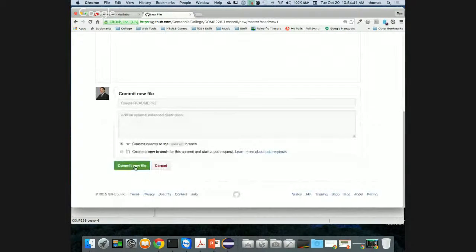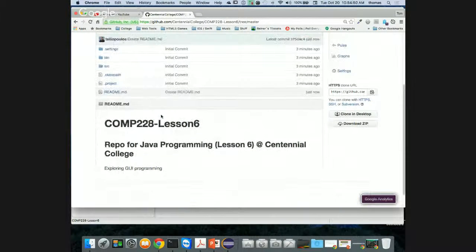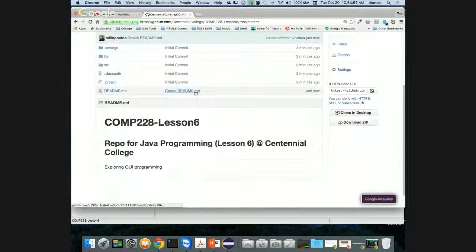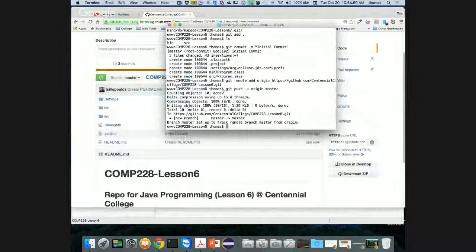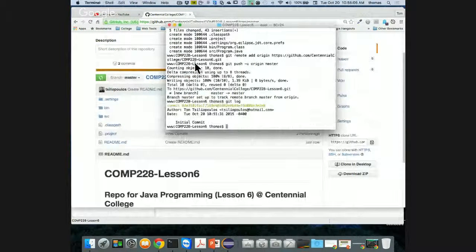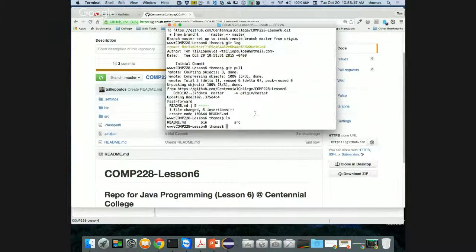And if I click commit new file, I get a bit of a thing like this, right? It gives you an example, some kind of indication of what this repo is for. Okay, I've got a README file, which means I'm one commit ahead. I have 2 commits online, but in my command line structure, I only have 1 commit. If I do a git log command, I see that there's only 1 commit, the initial commit here locally, but I've got 2 commits remotely. So I've got to sync that up. And the way to do that, of course, is to do a git pull, right? Git pull pulls down. I do a list. I notice that I have a README file, my bin, and my source. They're there as part of my structure.